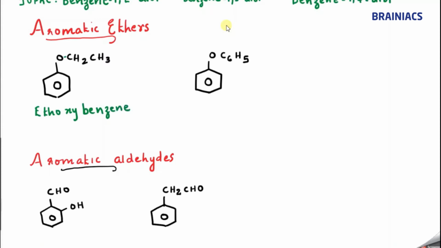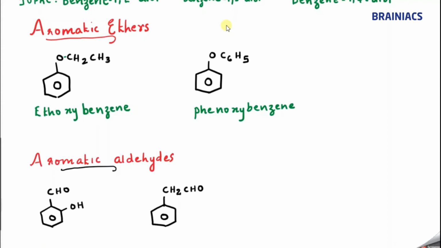Now, what is the name of this compound? Here both are phenyl. So we can say phenoxy, phenoxybenzene. Okay, phenoxybenzene. This can also be called diphenyl ether.